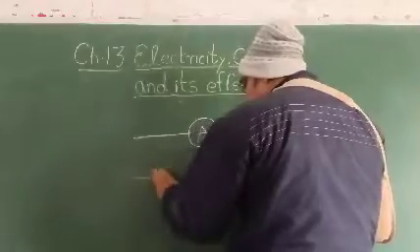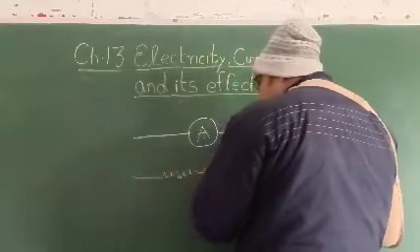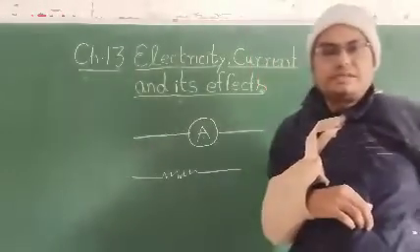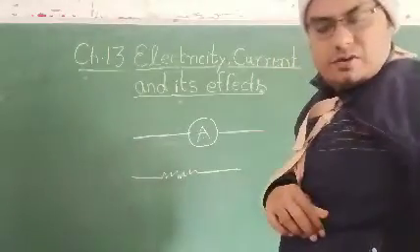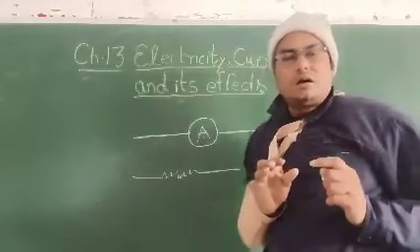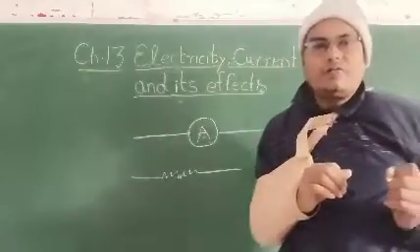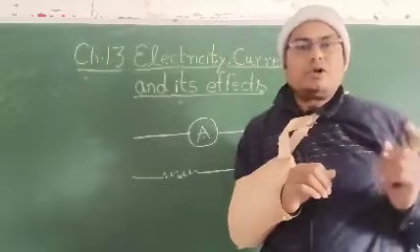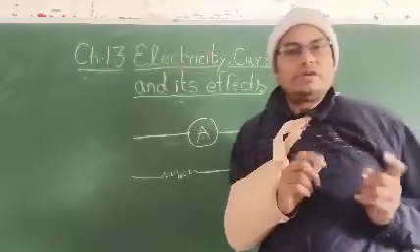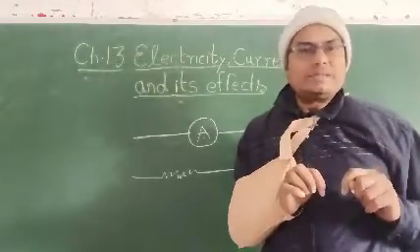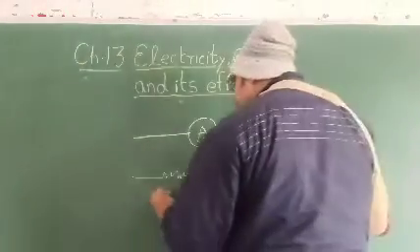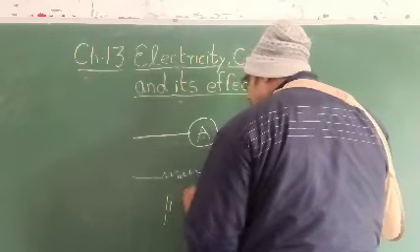If I draw it this way, this symbol represents the resistance. And for a battery whose terminals are both on the same side, just like the battery of an inverter, but a battery of a torch has the positive on one side and the negative on the opposite side. But in the case of the inverter battery, both terminals are side by side. So in that case, the symbol is...